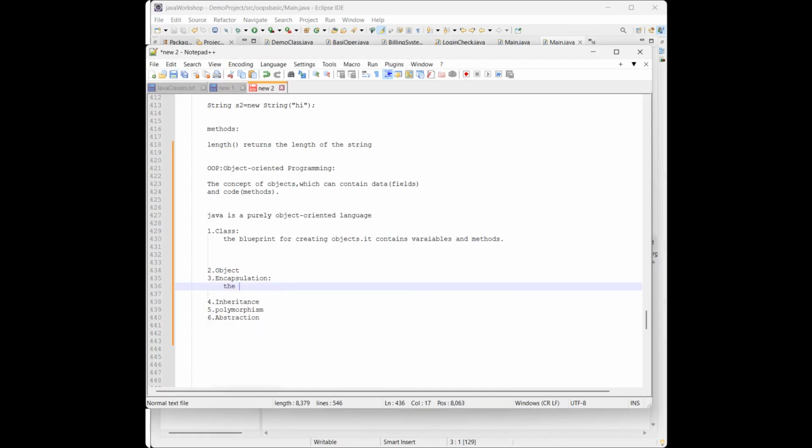Theory, I can say, is the process of wrapping. Wrapping data. Data is nothing but the variables, right? We store the data in the variables.